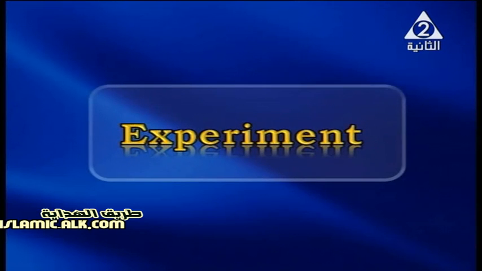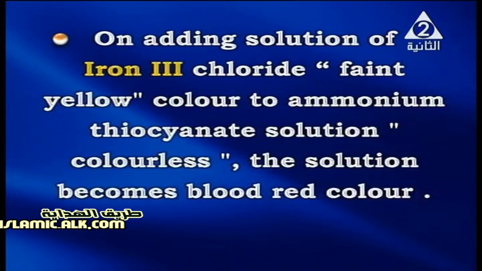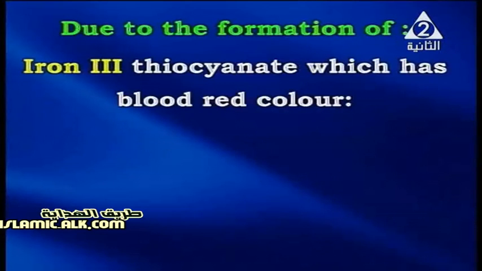Now, my dear students, we have to show an experiment to explain this law. On adding a solution of iron(III) chloride, which has a faint yellow color, to ammonium thiocyanate solution, which is colorless, the solution becomes a blood red color. So, we have to give the reason for this. The red color is due to the formation of iron(III) thiocyanate, which has a blood red color.